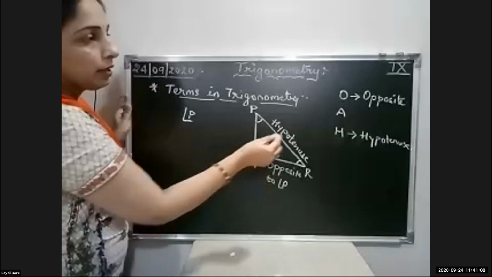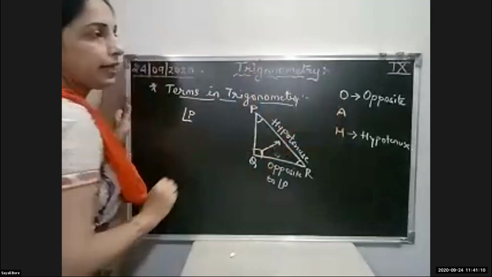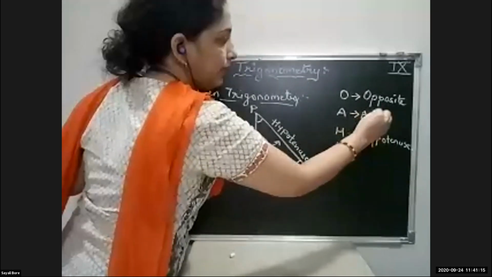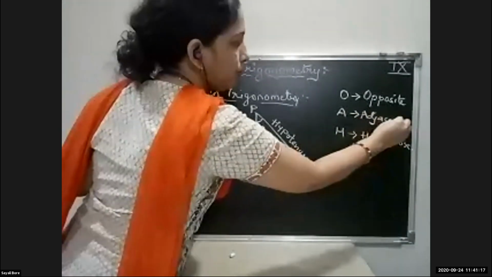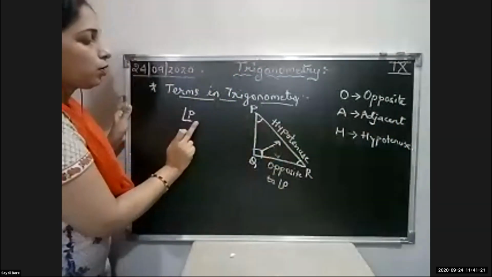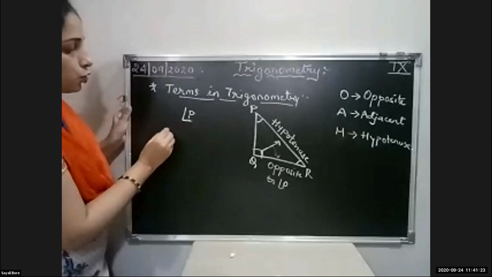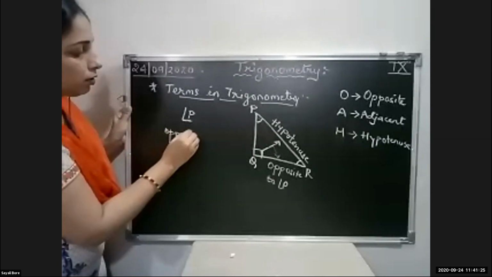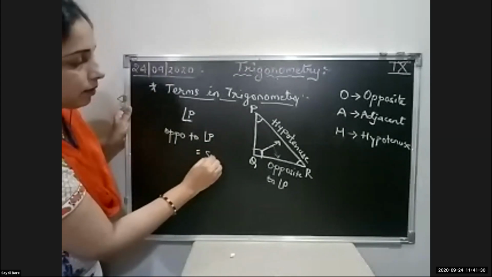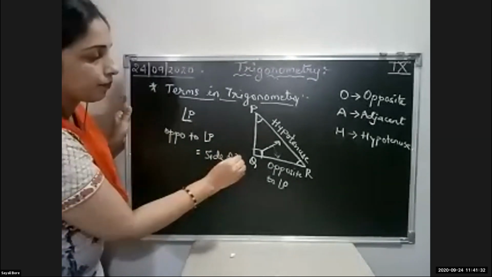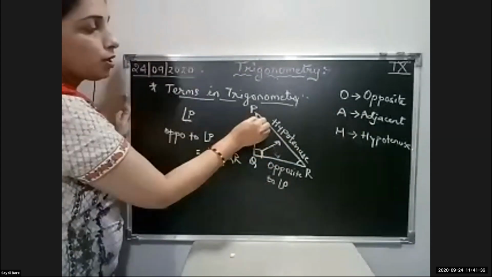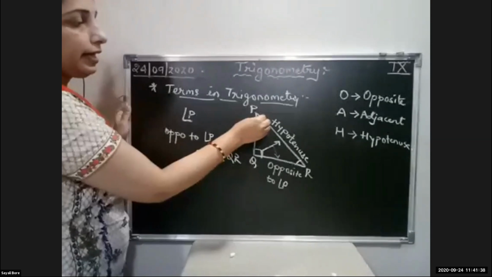Now the third letter remaining is A. A for what? Adjacent. Adjacent means what? Beside. So now here we are talking only about the angle P. Opposite to angle P is what? Side QR. Yes. And A is what? Adjacent.